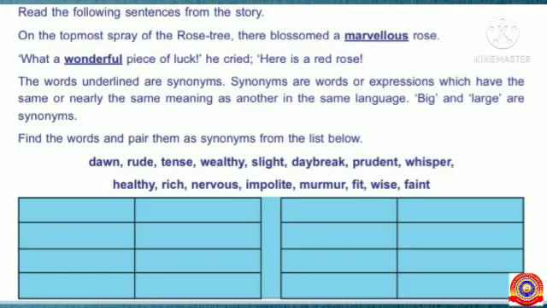Find the words and pair them as synonyms from the list below. The words are dawn, rude, tense, wealthy, slight, daybreak, prudent, whisper, healthy, rich, nervous, impolite, murmur, fit, wise, and faint. Students, all of you refer to the dictionary and identify the meaning of each word. Then you have to pair the synonyms which give the same meaning. This activity is also a homework for you.